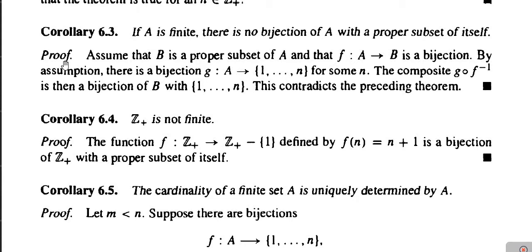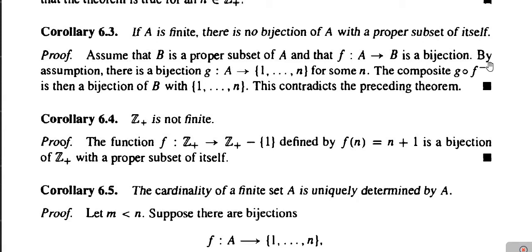The proof of this is very simple. Suppose that set B is a proper subset of A. We are supposing that A is a finite set and B is some proper subset of A, and let us suppose that f from A to B is a bijection. Then, to prove the result, we should arrive at a contradiction.